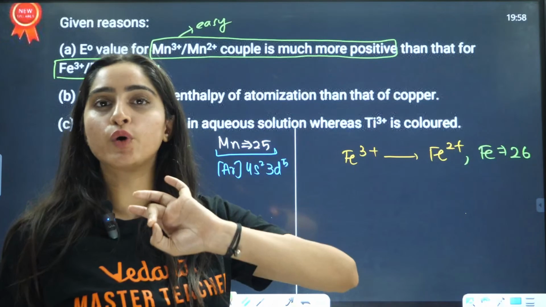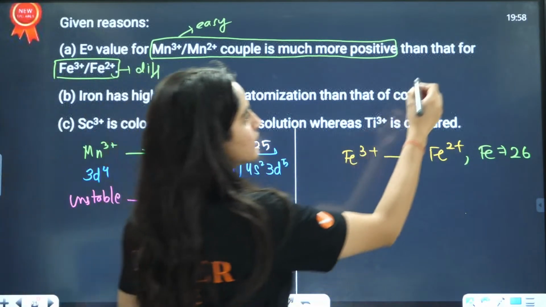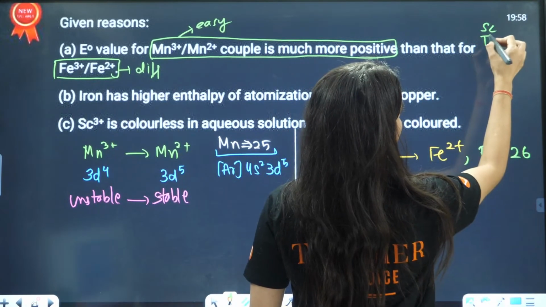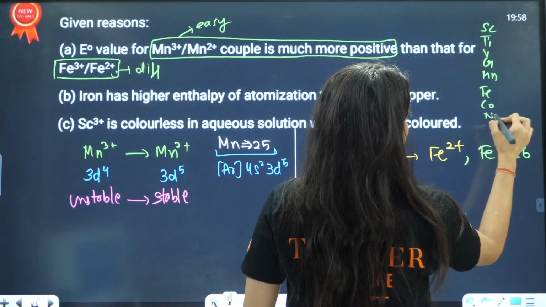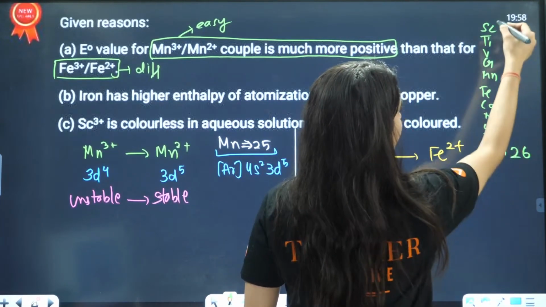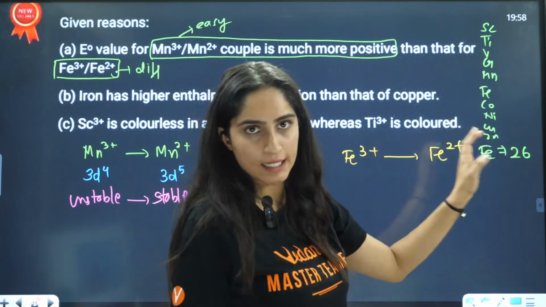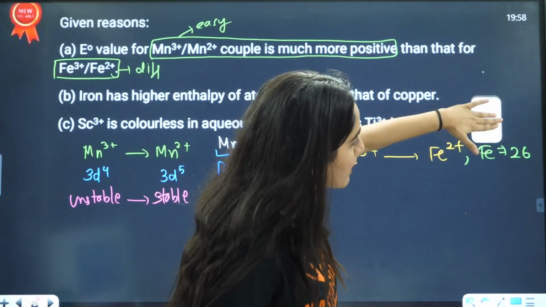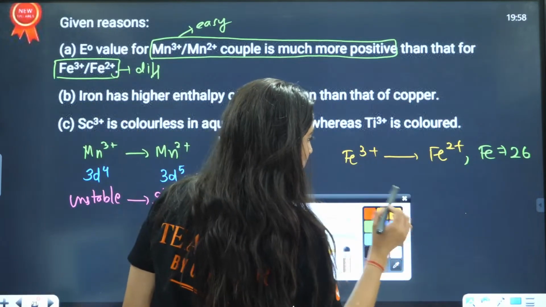From the trick "Sc Ti V Cr Mn Fe Co Ni Cu Zn" you can remember this: 21, 22, 23, 24, 25, 26, 27, 28, 29, 30. Here iron has atomic number 26.